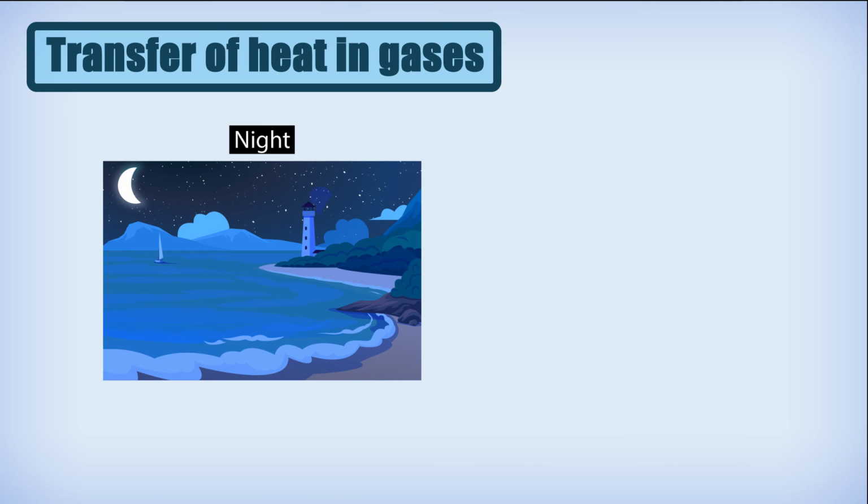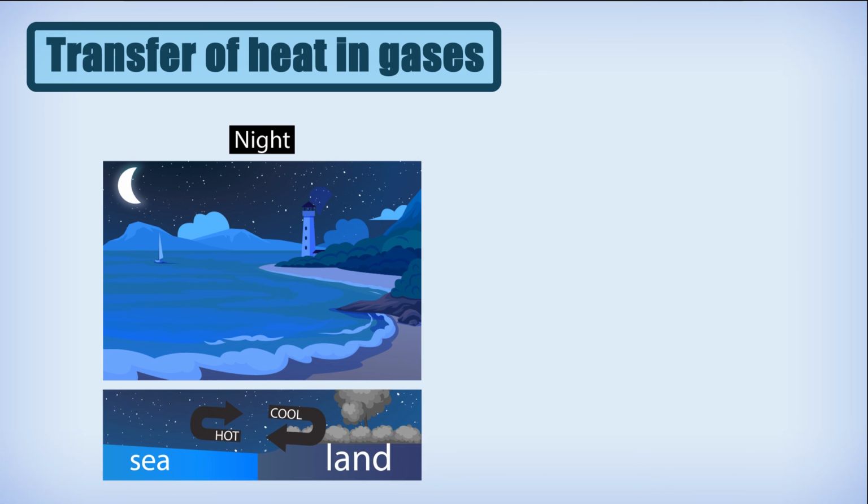At night, the activity is completely reversed. The water cools down more slowly than the land. So, the cool air from the land moves towards the sea. This is called the land breeze.